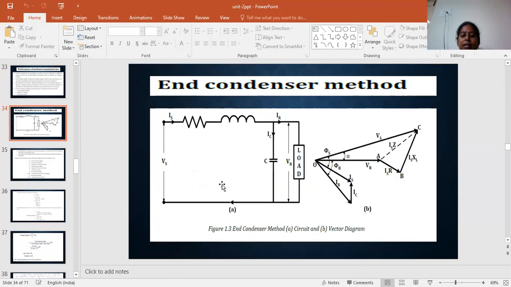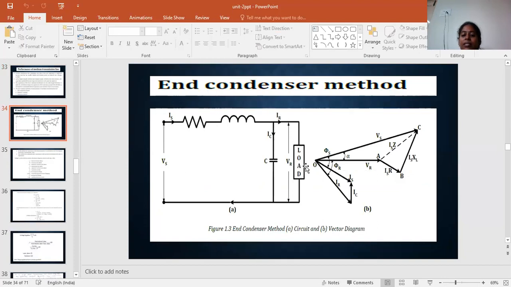See here the end condenser method circuit diagram, with the resistance R, inductance and capacitance. Here at the end the capacitor is connected and then connected to the load. Vs is the sending end voltage and Is is the sending end current. These are the sending end parameters, and at the receiving end Vr is the voltage and IR is the receiving end current.